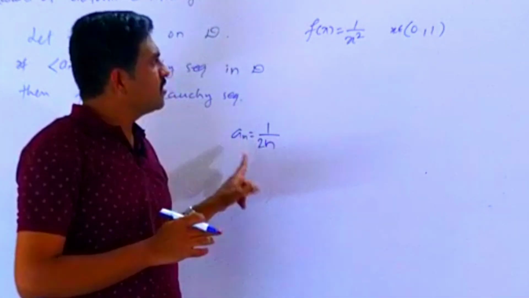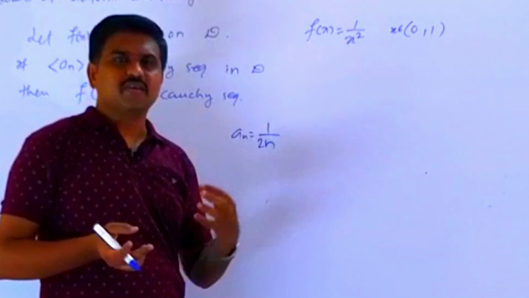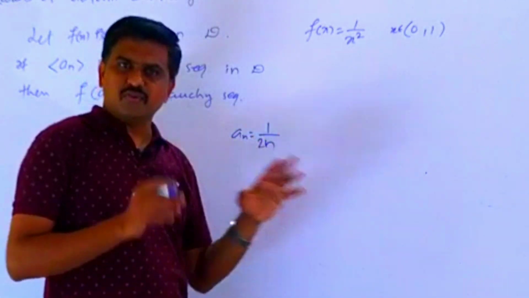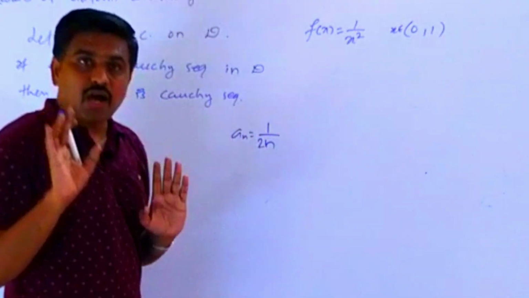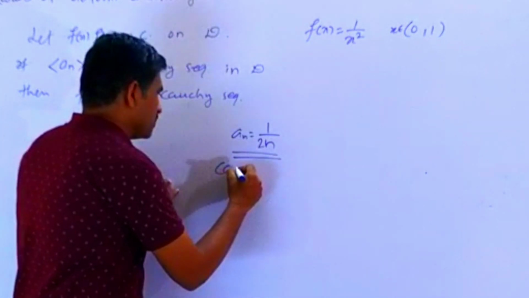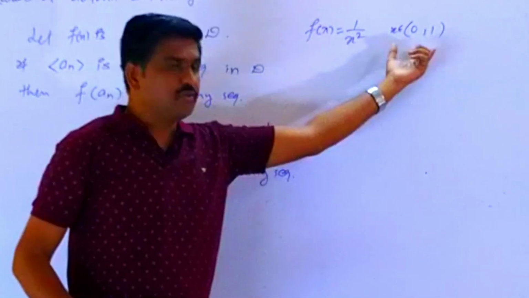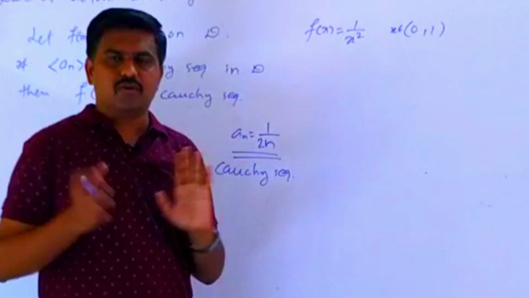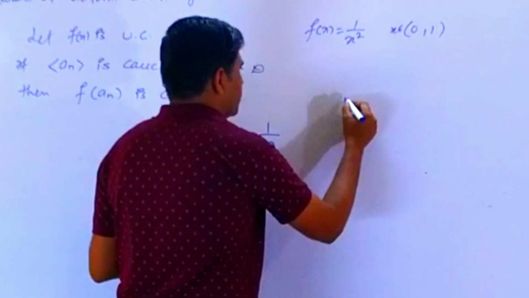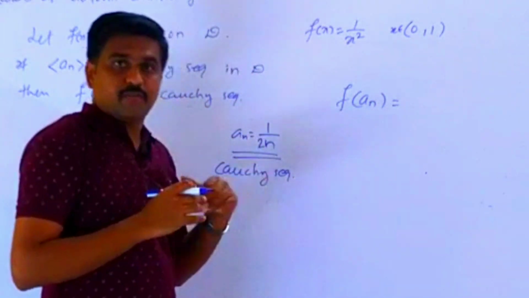Obviously this is the sequence from this, and this is cauchy. Cauchy, why? We know the result, convergent is cauchy, right? So n tends to infinity, it goes to 0, so it is convergent, it means cauchy. So I just take one sequence which is cauchy sequence from its domain, right. तो यहाँ तक तो फाइनल हो गया कि कॉची सीक्वेंस हमने ले ली है, राइट. नाउ आई चेक एफ ऑफ ए एन इज कॉची और नॉट. मुझे एफ ऑफ ए एन निकालना है.